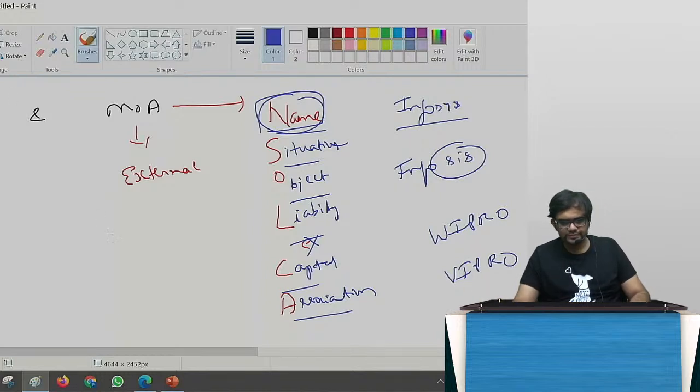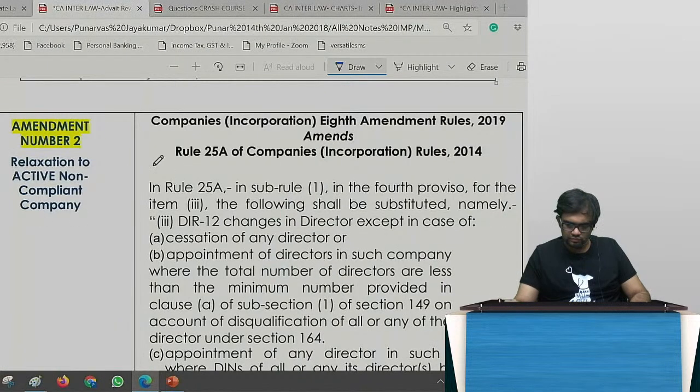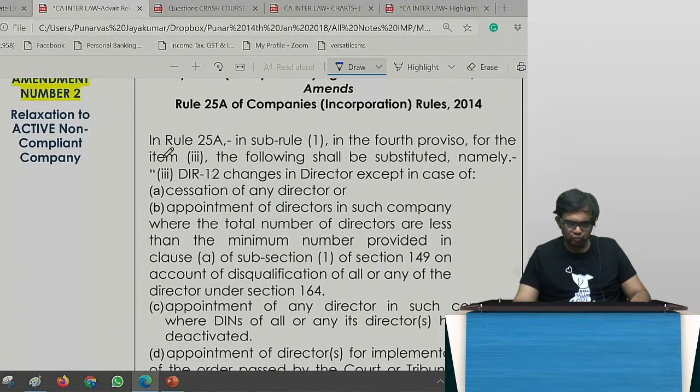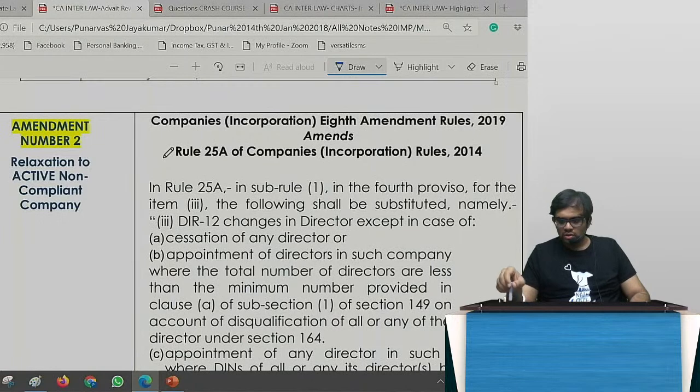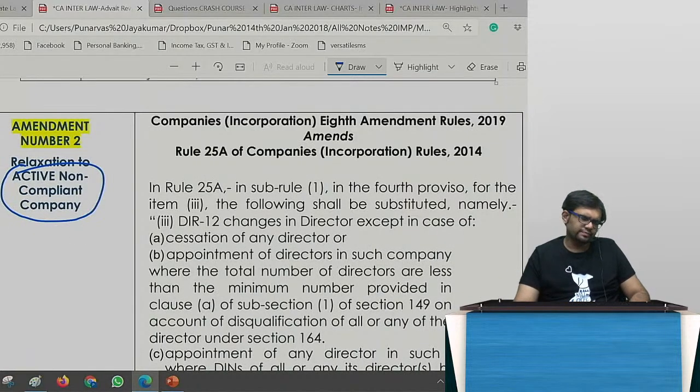All right. So let us go into the second amendment, guys. Amendment number 2. Relaxation of active non-compliant company.